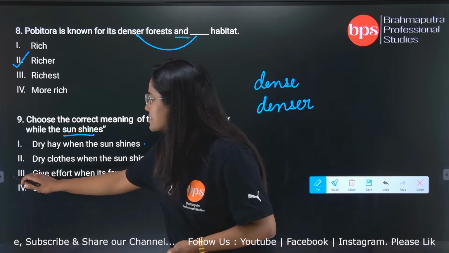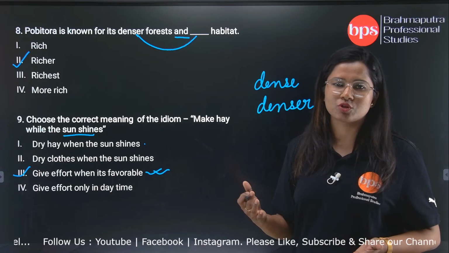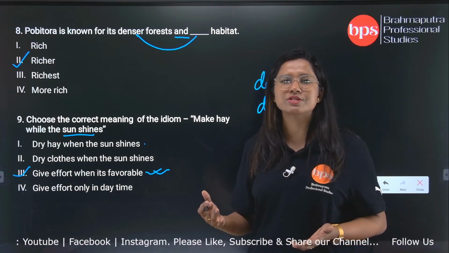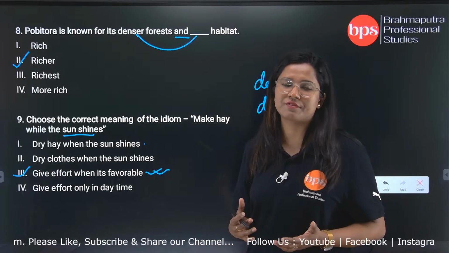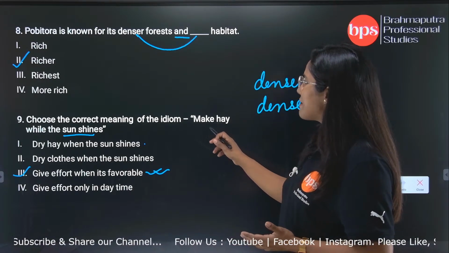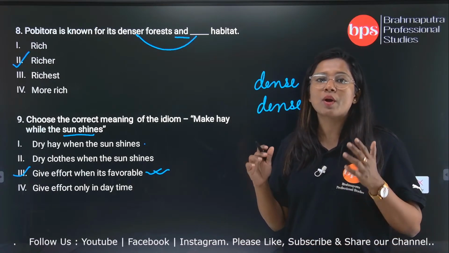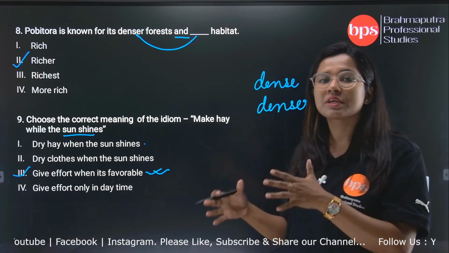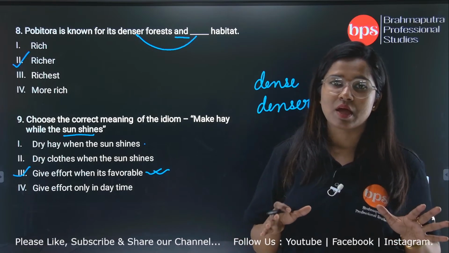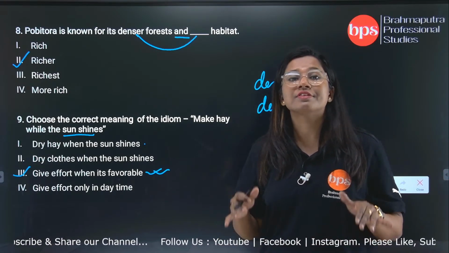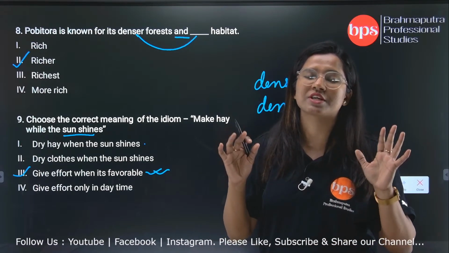This is the correct example, because for idioms you can't just have assumption. Phrases and idioms have to be learned by heart. You have to go through phrases and idioms. Make hay while the sun shines. The meaning of this idiom is you have to give your efforts, you have to work hard only in the opportune time. When everything is favorable, then you give all your potential.